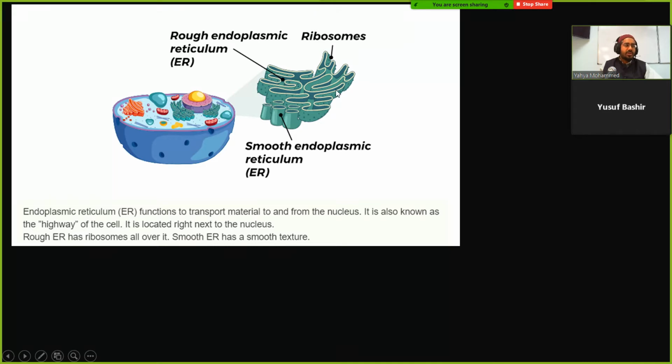Now in this picture, we see the rough endoplasmic reticulum, and we also have the smooth ER. What's the difference between the rough ER and the smooth ER?